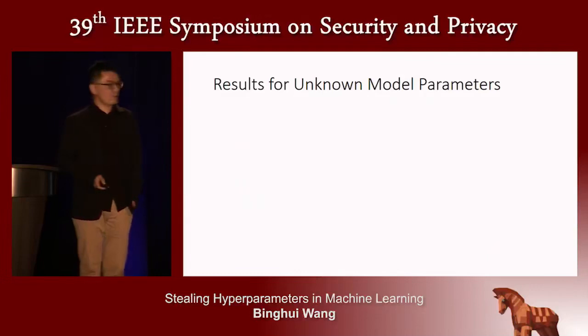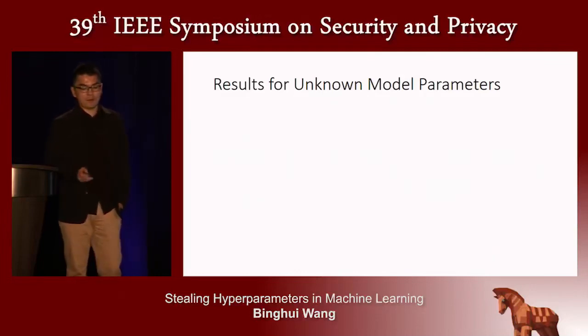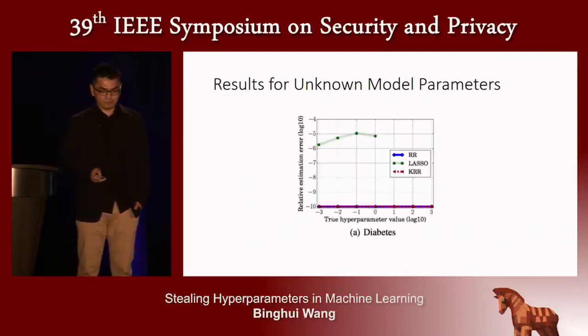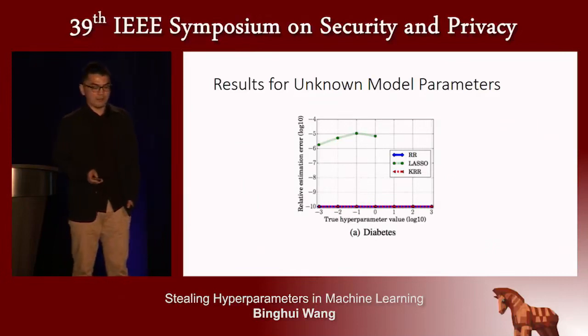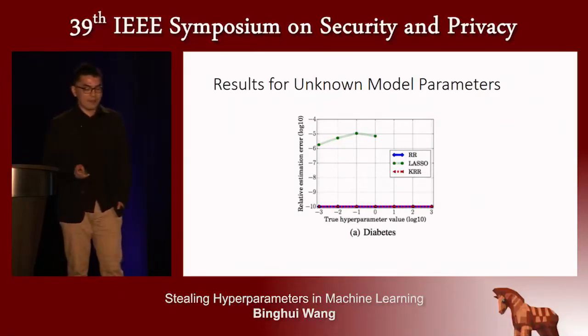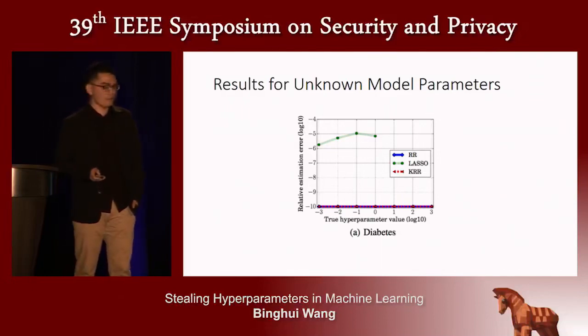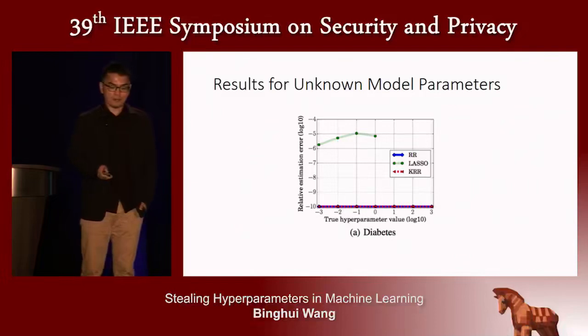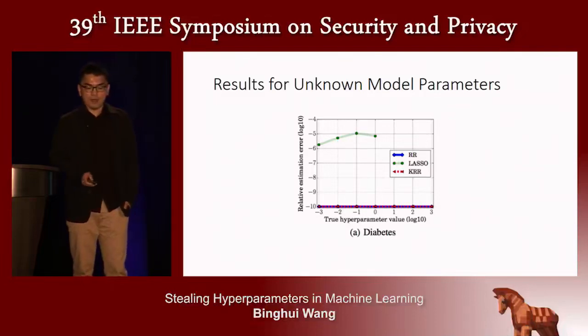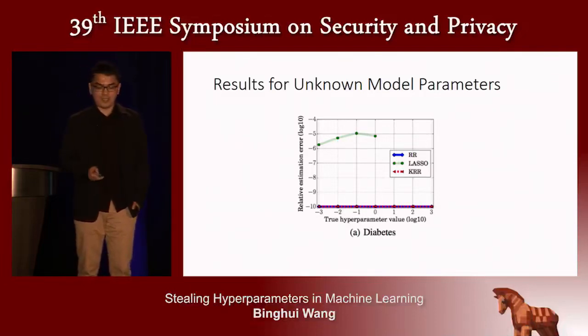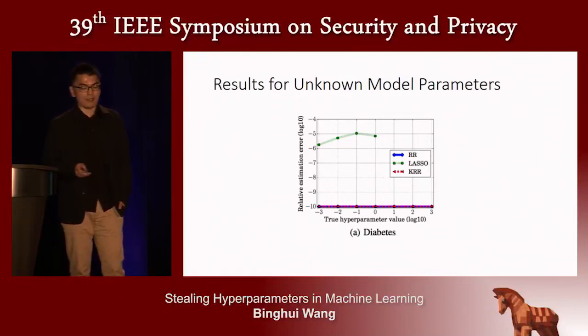This result shows the case where the model parameters are unknown to an attacker. Similarly, the x-axis is a range of hyperparameters, and the y-axis is the relative estimation error. Here we see that the y-axis values are all below -5, which indicates that our attack is also applicable to these algorithms, even if we do not know the model parameters.